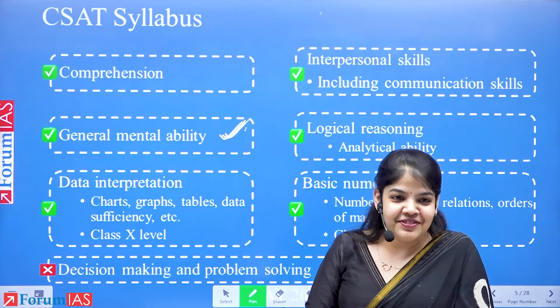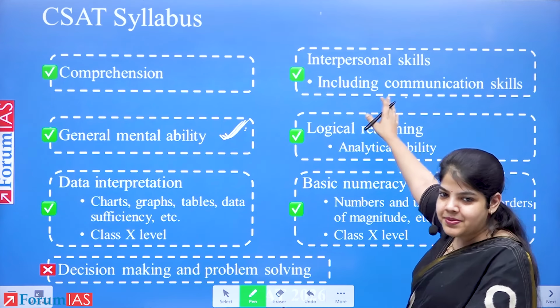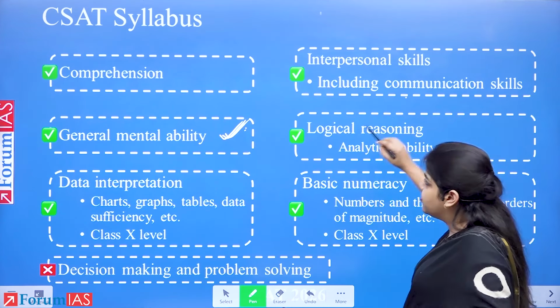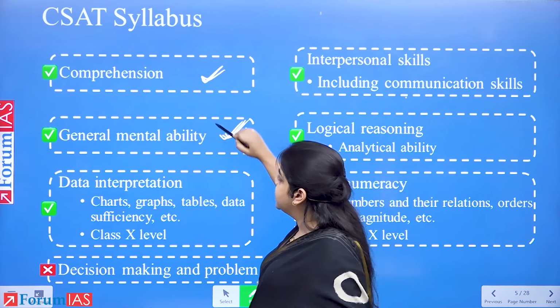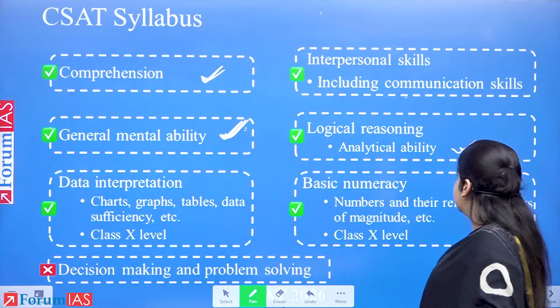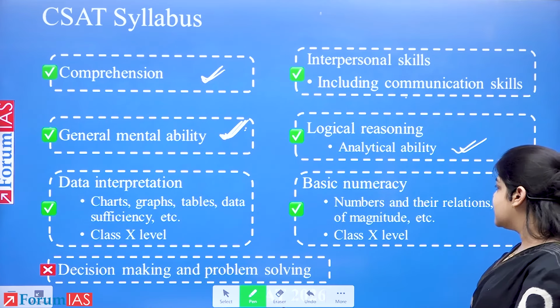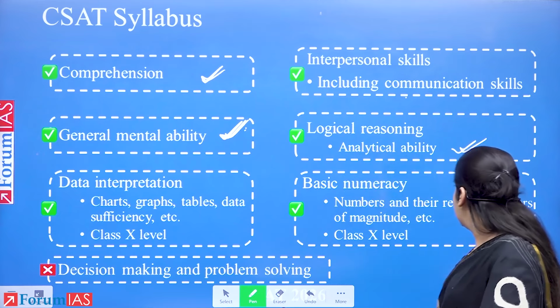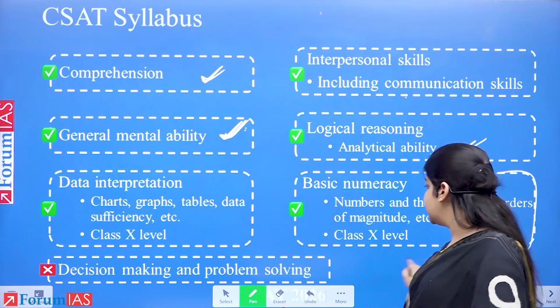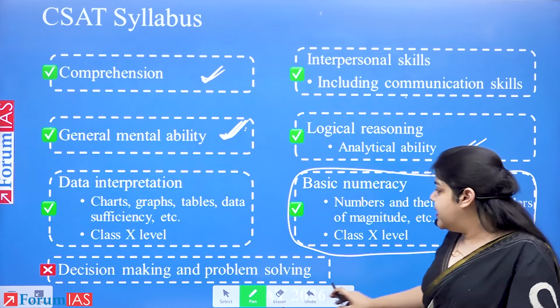Then we have interpersonal skills, but no questions are asked from interpersonal skills. Logical reasoning. So broadly 3 sections: comprehension, quant, and logical reasoning. Quant also includes basic numeracy, numbers and their relations, orders of magnitude, etc. Class 10 level. Lots of questions in the last few years are from this section. Decision making and problem solving was a part of our syllabus, but since 2013, the questions have not been asked. UPSC decided not to change its syllabus. It continues to be in the syllabus, but no questions.